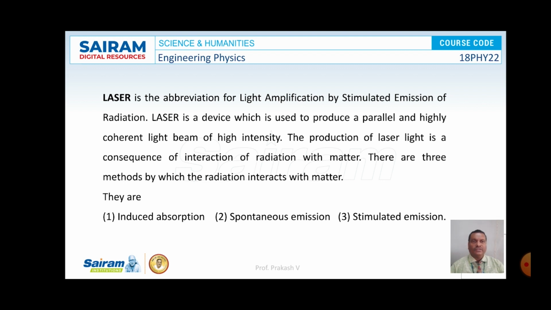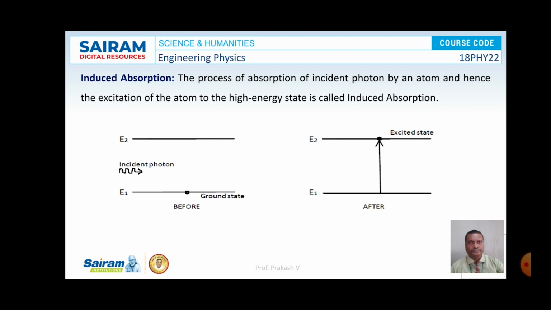Now what is induced absorption? Now consider two energy levels of an atomic system. Let E1 be the ground state energy, E2 be the excited state energy.